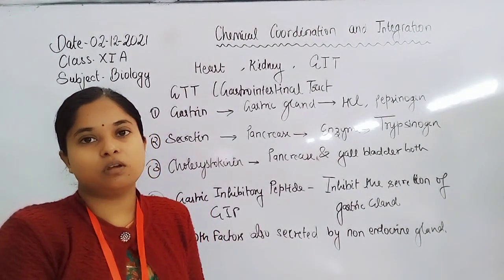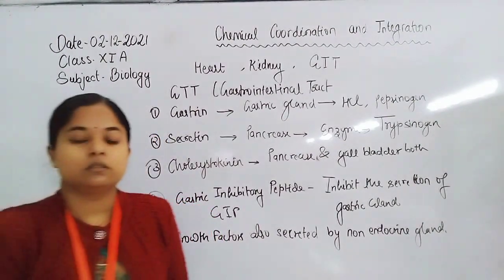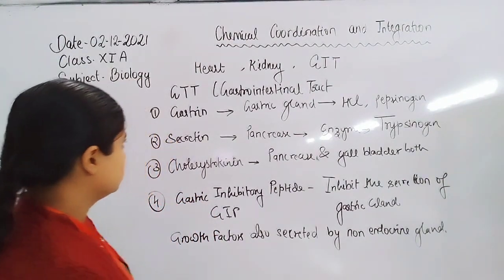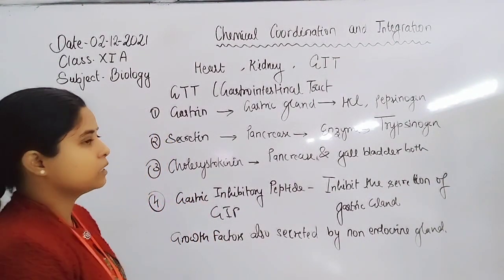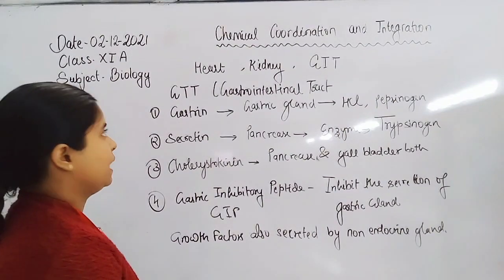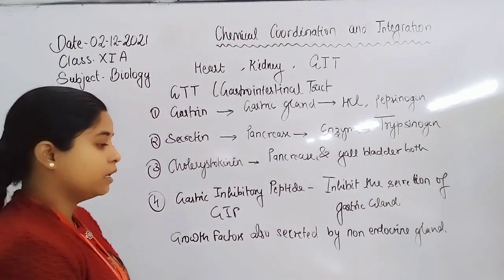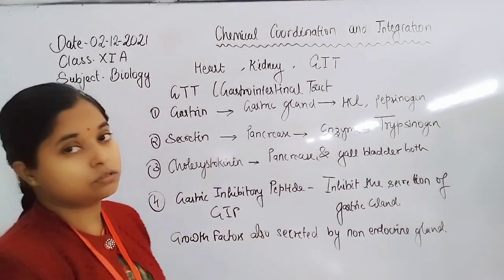So here is the overall summary about the endocrine system. In today's class we have discussed the mechanism of hormone action and the hormones secreted by the heart, kidney and GIT, gastrointestinal tract.